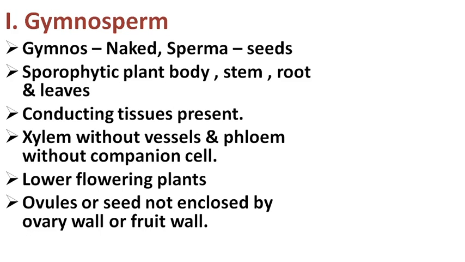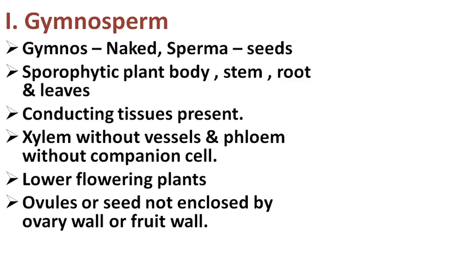This plant possesses a well-developed vascular system. So students, the phanerogams are further divided into two divisions: one is gymnosperm and the second is angiosperm. Firstly, I am dealing here with the gymnosperm.